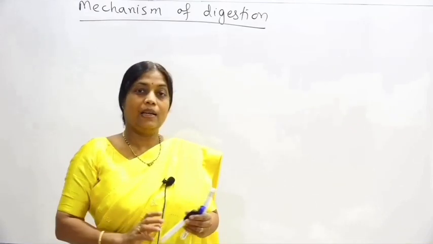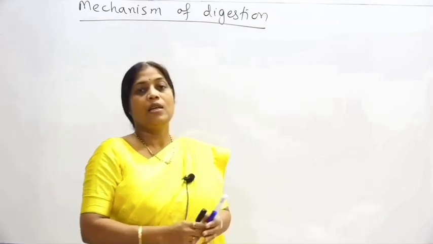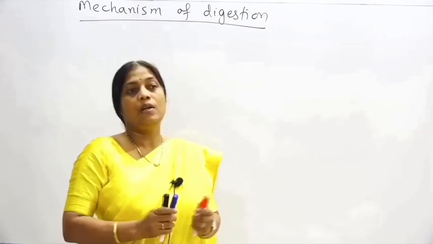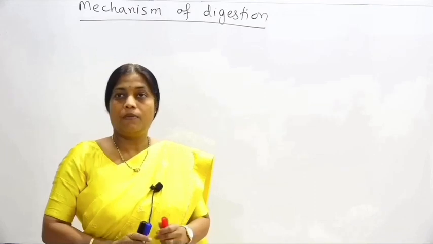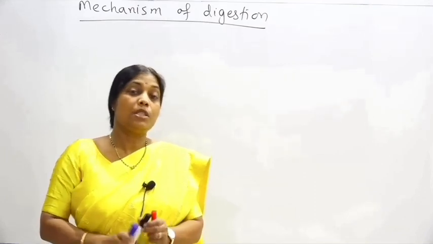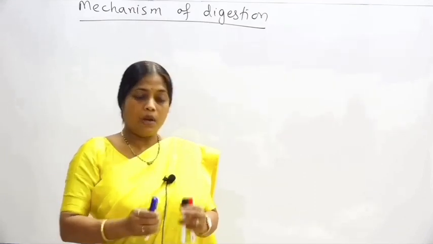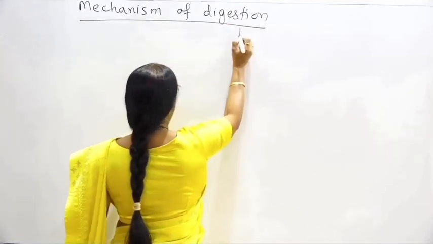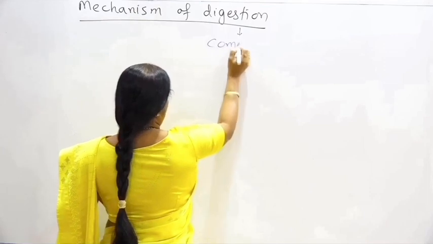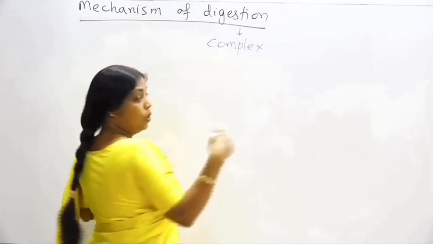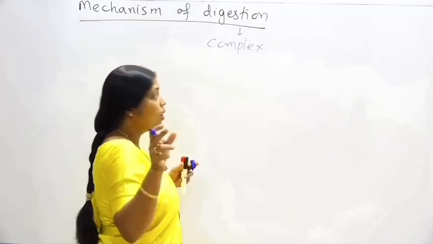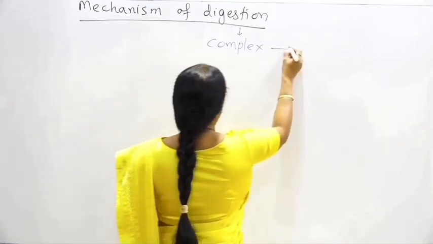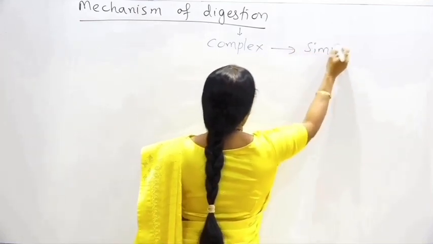So what exactly is digestion? Digestion is converting the complex food, the non-absorbable or non-diffusible food, into simple food, absorbable or diffusible food. So digestion is defined as converting the complex, non-absorbable or non-diffusible food into simple food.